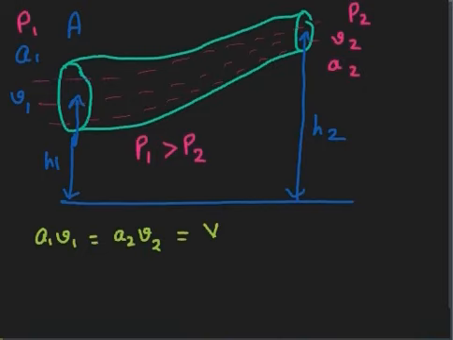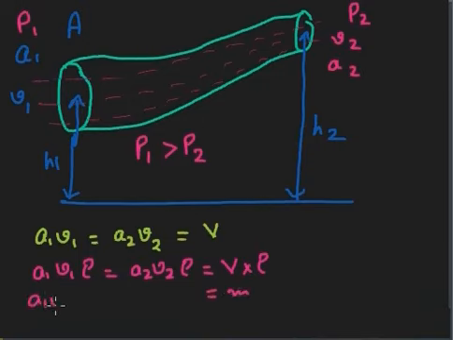Now if we multiply this by the density on either side, volume into density becomes the mass. It means the same amount of mass enters from one side and exits from the other side. So we write A1 V1 rho is equal to A2 V2 rho. But basically it means the volume per second always remains constant.